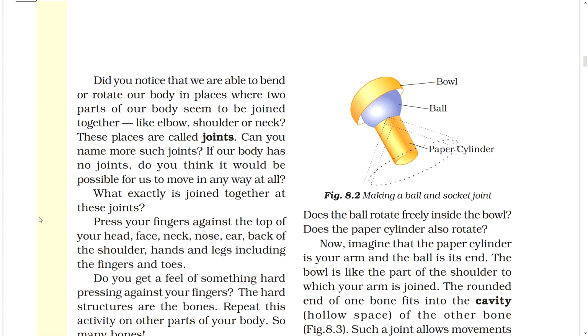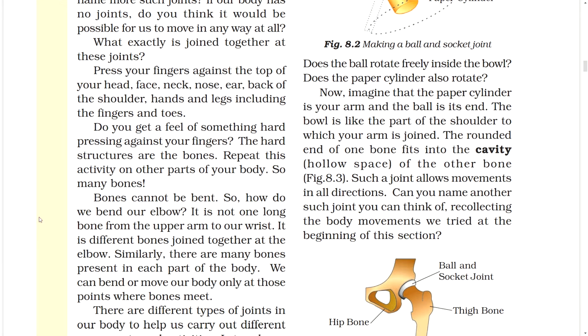Now imagine that the paper cylinder is your arm and the ball is its end. The bowl is like the part of the shoulder to which your arm is joined. The rounded end of one bone fits into the cavity, the hollow space, of the other bone. Figure. Such a joint allows movements in all directions.